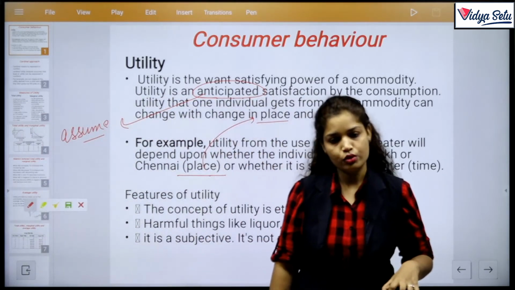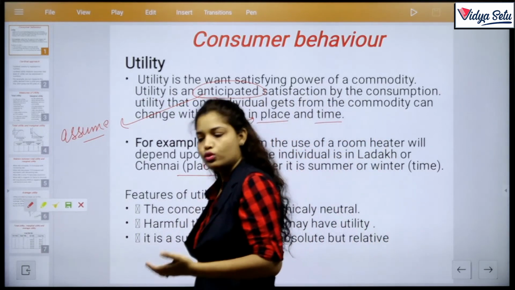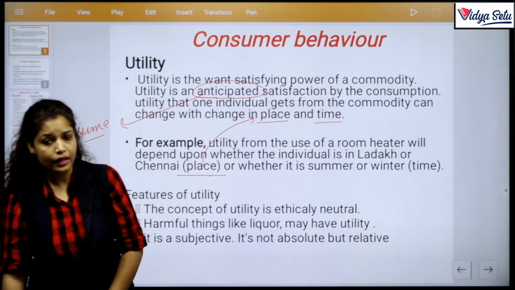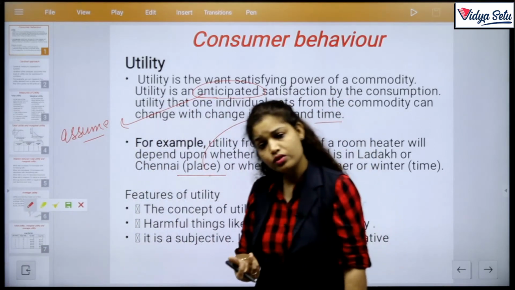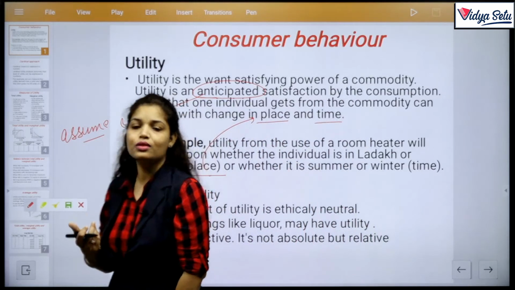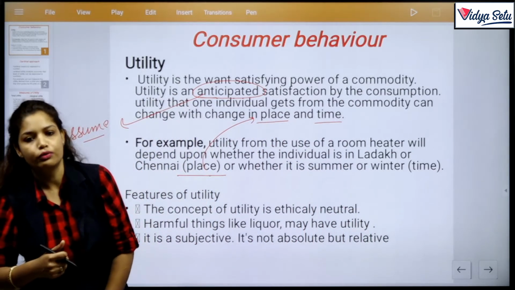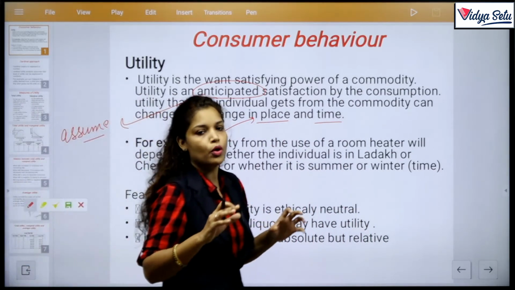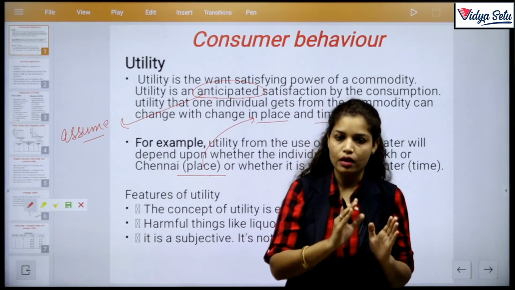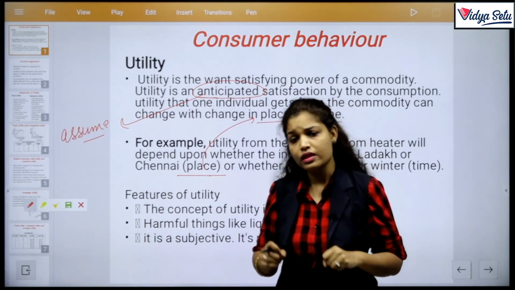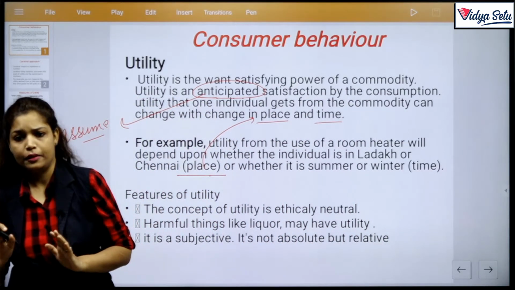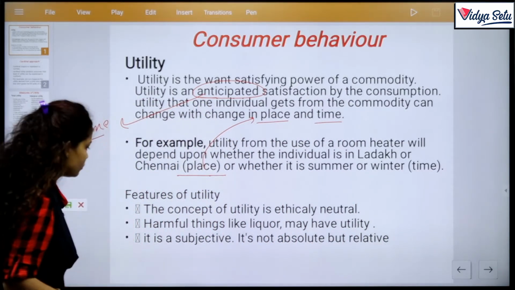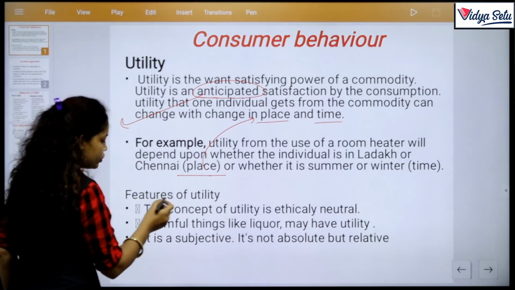What we discussed today is consumer behavior, and in consumer behavior the important concept is utility. And what is utility? Utility is the want-satisfying power of a commodity. If any commodity possesses that power to fulfill my wants, then that commodity possesses utility. Clear? So we move to the features of utility.